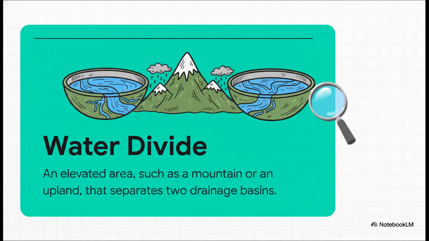Okay, now imagine you have two of these bowls placed next to each other. The high rim that separates them is what we call a water divide. In the real world, a water divide is any high area of land, like a mountain or a hill. It acts as a barrier. So rain that falls on one side of the mountain will flow into one river system, and rain that falls on the other side will flow into a completely different one.